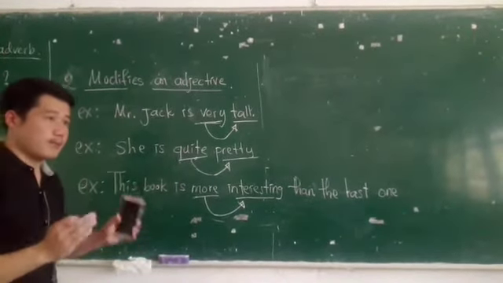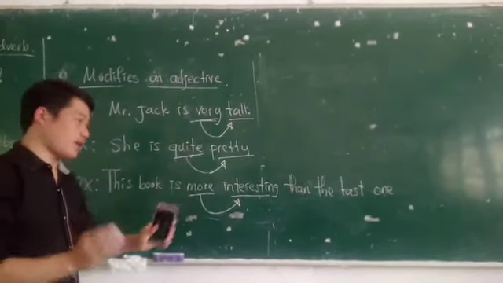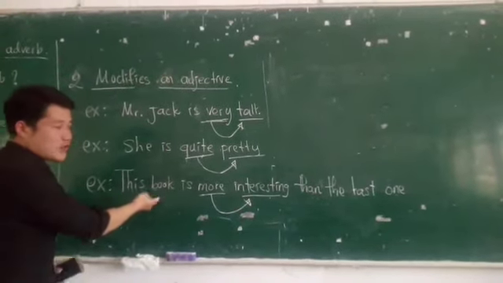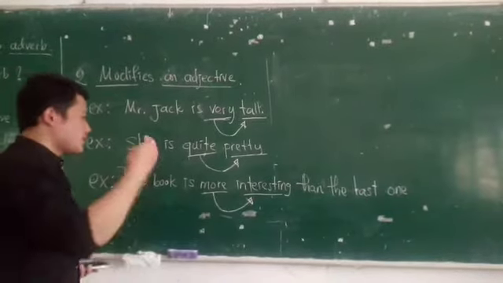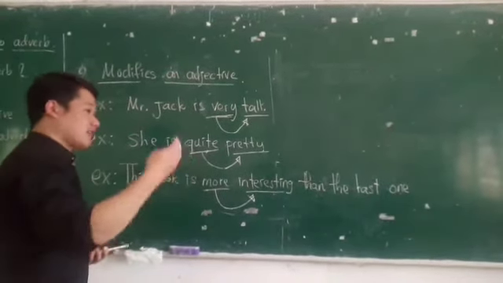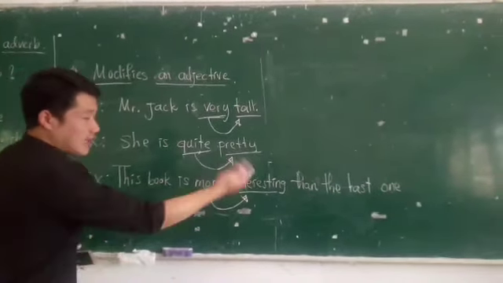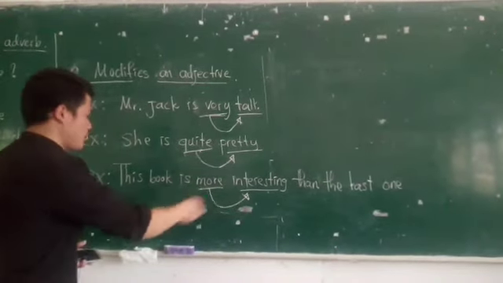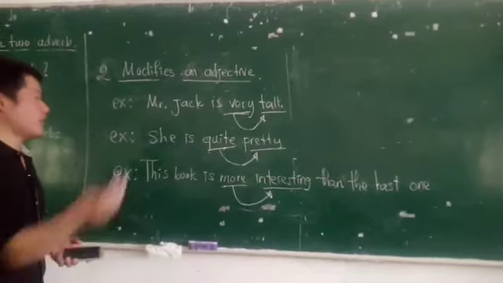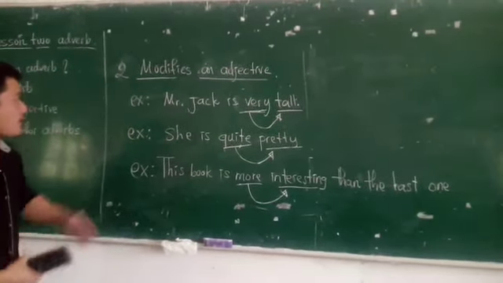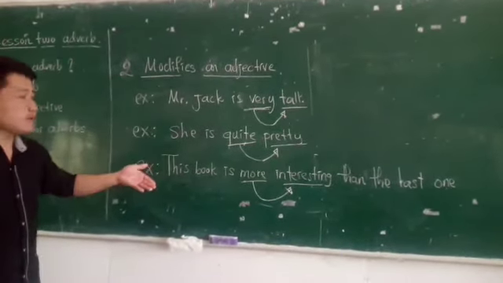So we have two things to compare. Also we have two books to compare. And this book is more interesting than the last one. Okay, the last one is the book before we look at this book. Okay, I'd like you to read one more again. Mr. Jane is very tall.